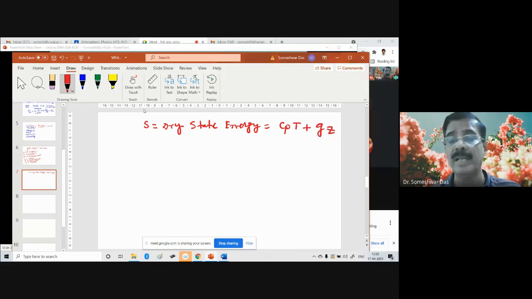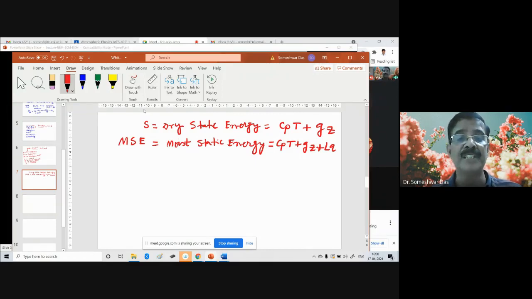We just talked about it today in the class. Similarly, there is moist static energy. This is similar to S, but one moisture term is also added: CpT plus gz plus Lq, where L is the latent heat of condensation and q is the specific humidity.